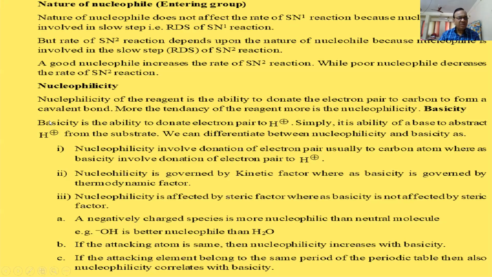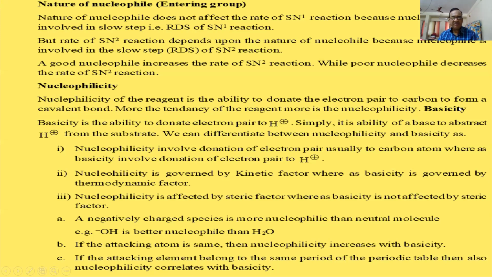Next important point is nucleophilicity and basicity. See, these are the two main terms. What is nucleophilicity of a reagent? The ability to donate an electron pair to carbon to form a covalent bond is called nucleophilicity. The more the tendency of the reagent, the more the nucleophilicity.